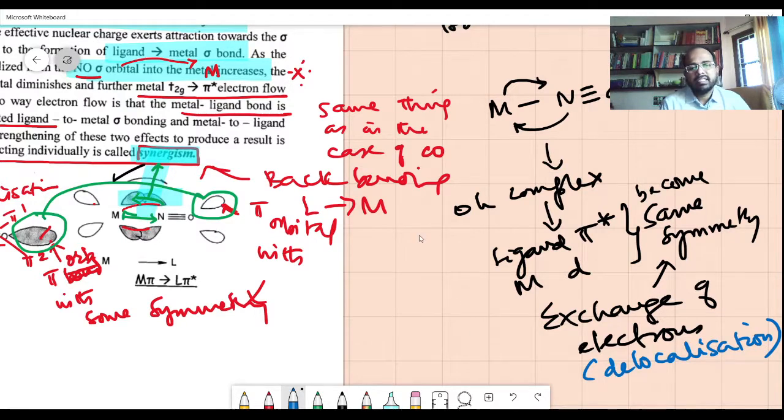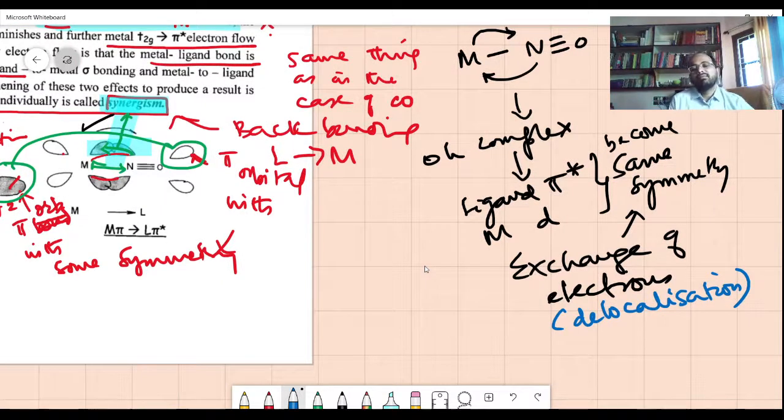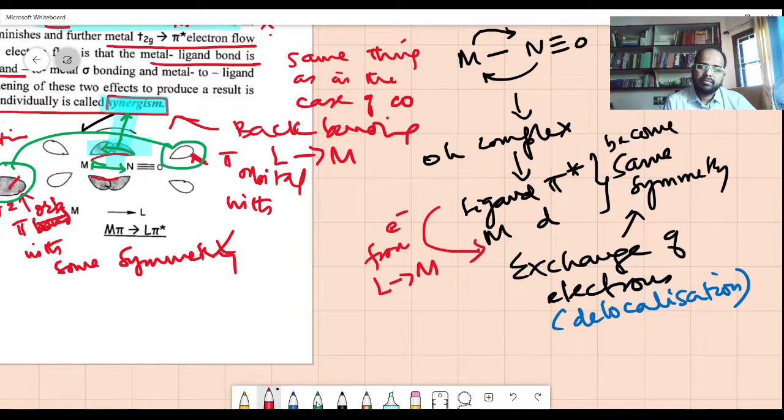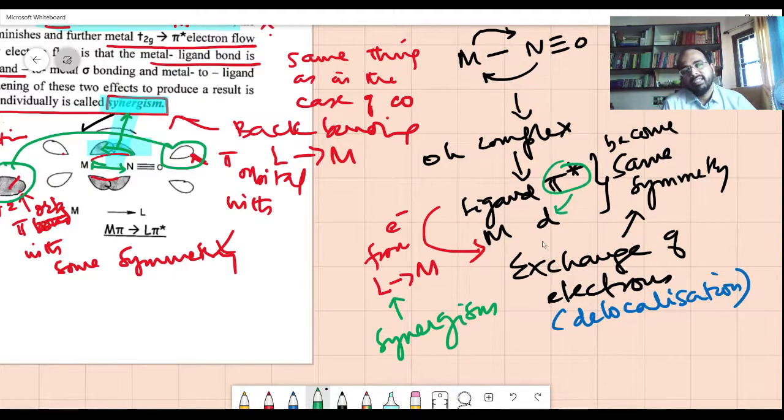When delocalization is taking place, some electrons from ligand to metal take place. This is known as synergism. So you got some electrons from pi star into the d, and the effective nuclear charge of the metal also increases. So exchange of electrons is possible, and you can see the change in the symmetry here, delocalization.